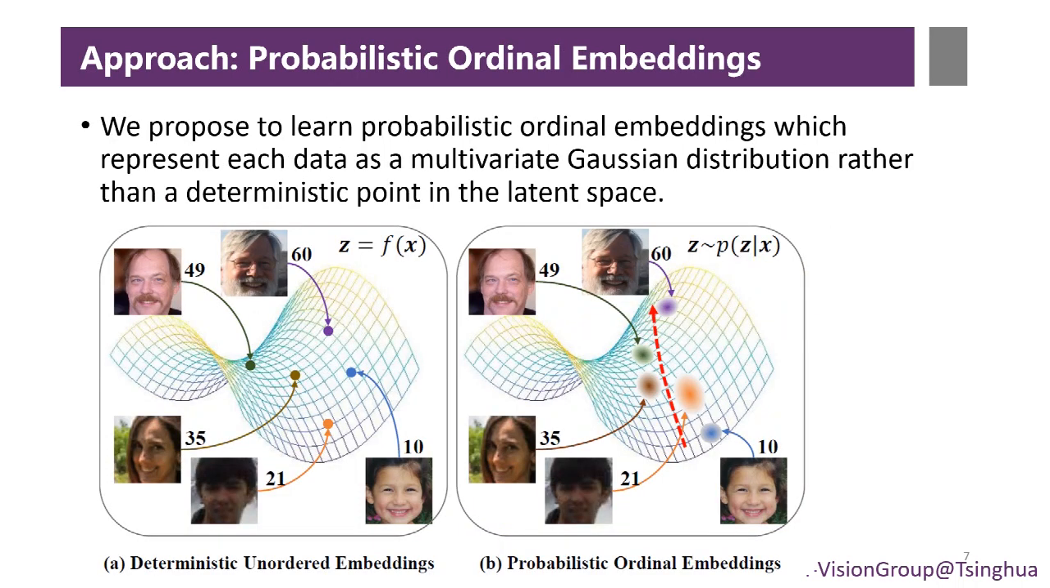In this paper, we propose to learn probabilistic ordinal embeddings, which represent each data as a multivariate Gaussian distribution rather than a deterministic point in the latent space. Deterministic unordered embeddings represent each image as a point in the latent space without considering the data uncertainty and the ordinal property. By contrast, probabilistic ordinal embeddings learn a distribution following the ordinal constraint in the embedding space.